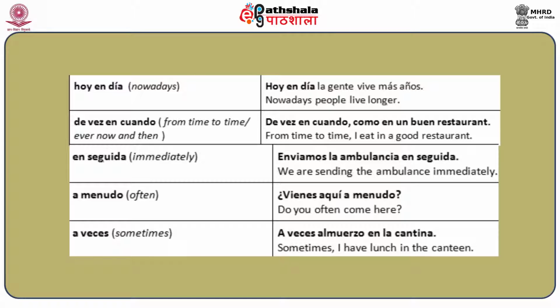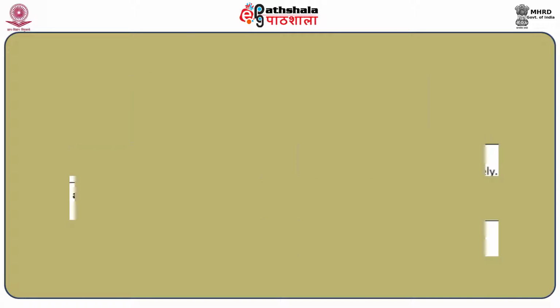In the same way, a menudo, meaning often. An example of this in a question is, ¿vienes aquí a menudo? Meaning, do you often come here? A veces means sometimes. For example, a veces almuerzo en la cantina, meaning sometimes I have lunch in the canteen.